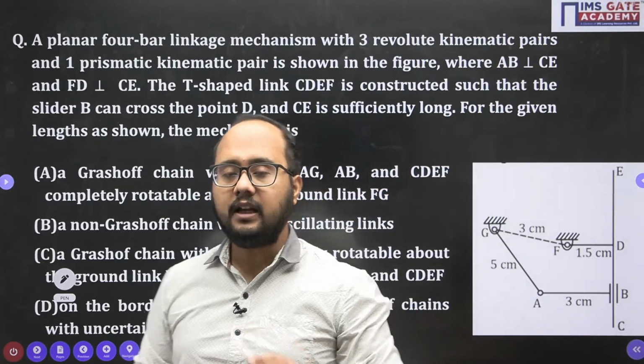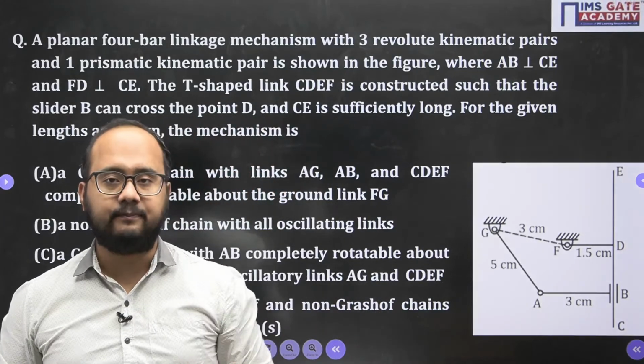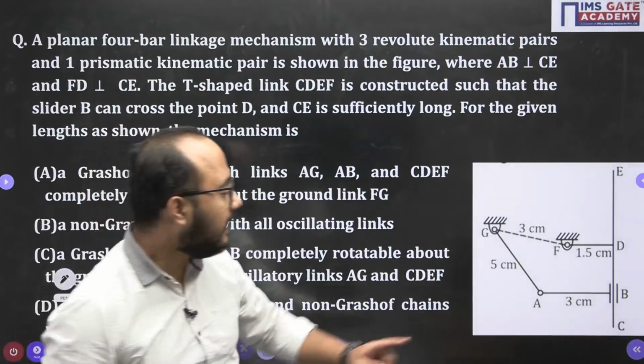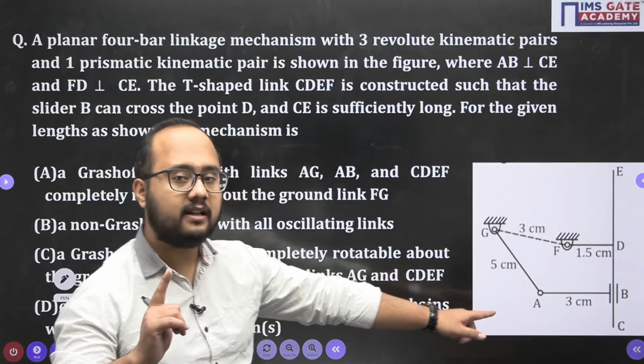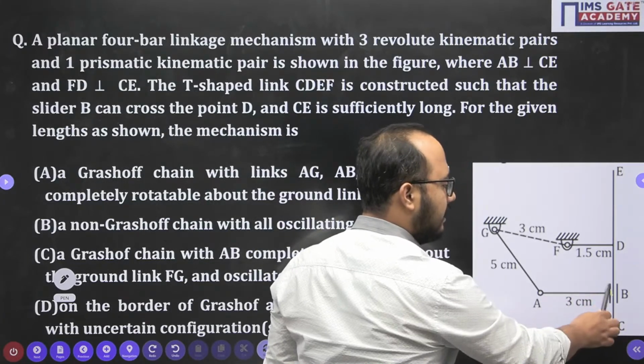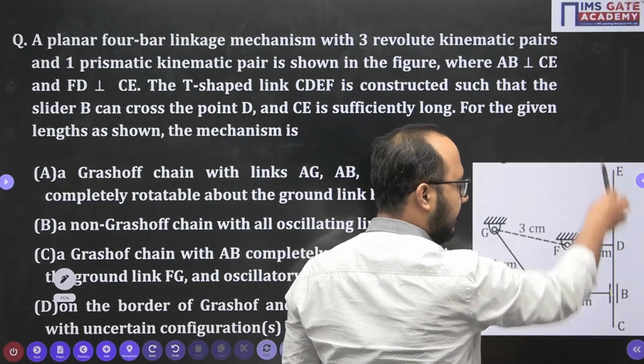So what we tell, for the 4-bar mechanism, it will be applicable, but in this problem you will understand there is a member which is sliding, this B part, it is sliding in this link CDE.